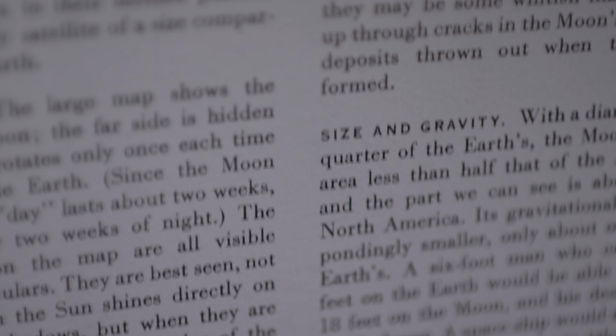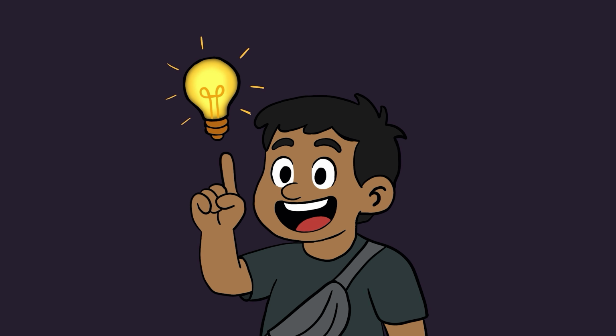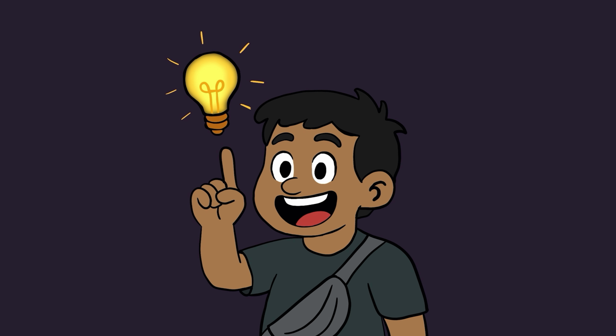What is a rock? Let's start somewhere easy. Let's open up a dictionary. The Oxford English Dictionary's definition of a rock is a large rugged mass of hard mineral material or stone forming a cliff, crag, or other natural features on land or in the sea. That's it. I guess we could stop there, but I want to know more.